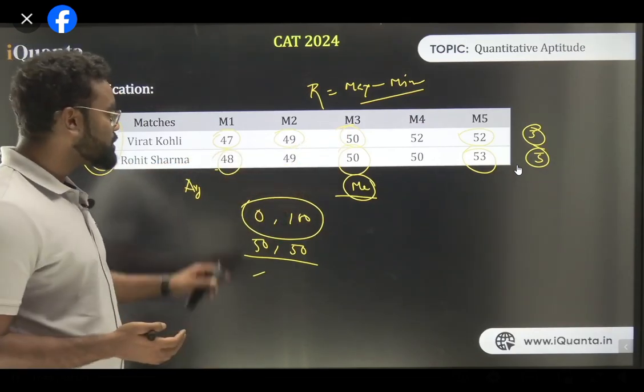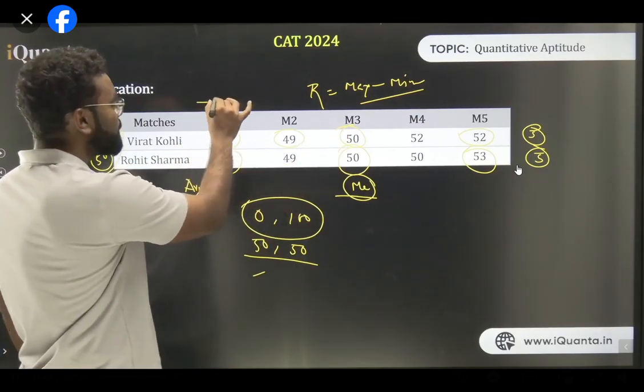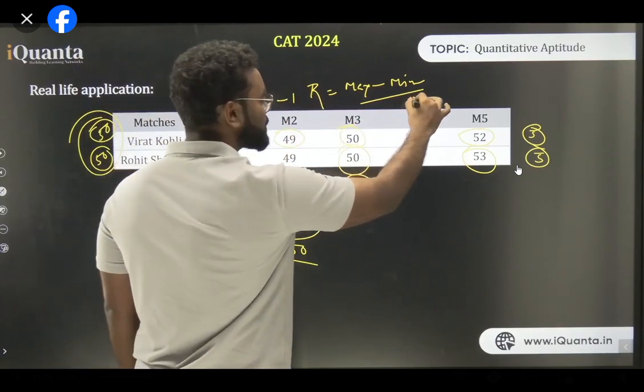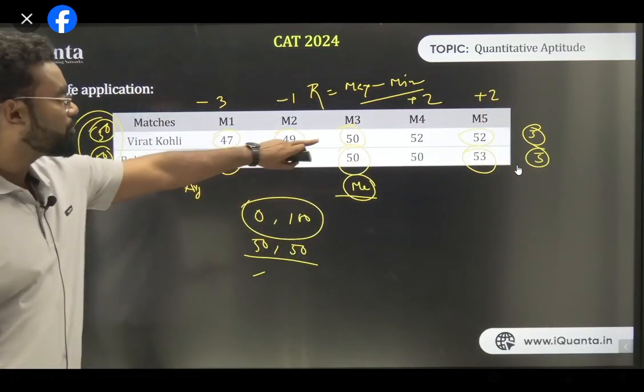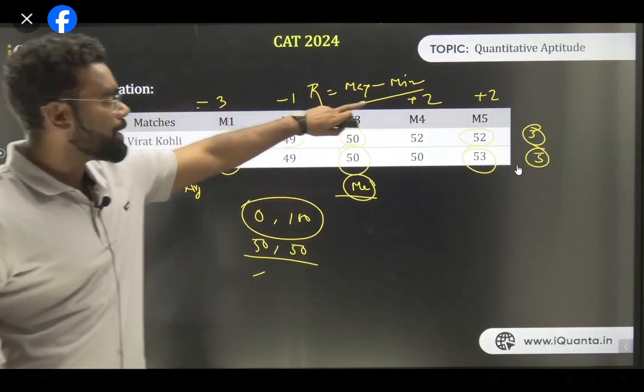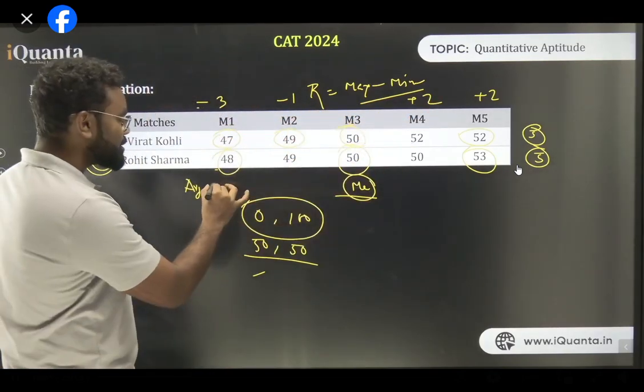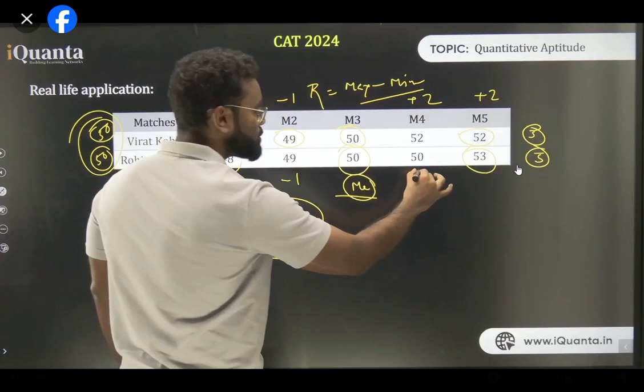Now if 50 is the average, 47 deviates by how much? It's minus 3, minus 1, plus 2, plus 2, yes or no? That is the deviation from the mean. Because 50 is the average, the deviation is minus 3, minus 1, plus 2, plus 2. Am I clear? In this case, the deviation is minus 2, minus 1, 0, 3.